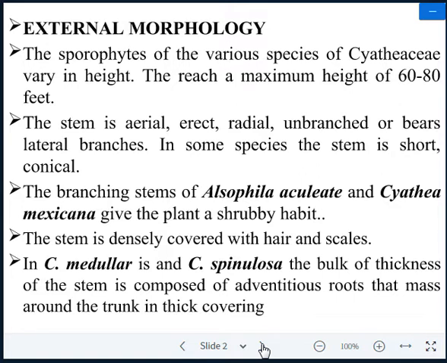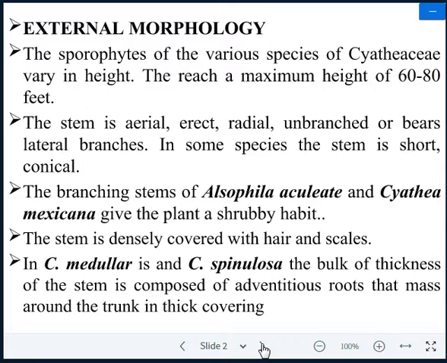It comes under the subdivision Pteropsida, the order Filicales, and the family Cyatheaceae. As the name indicates, it is the largest fern among the pteridophytes because it is tree-like and has a maximum height of about 60 to 80 feet.